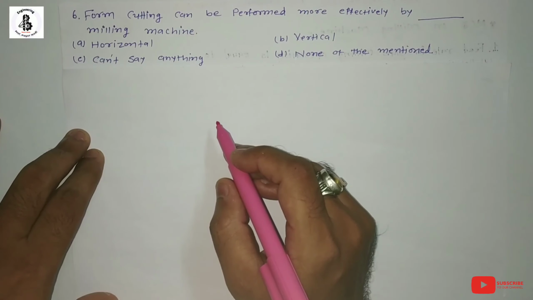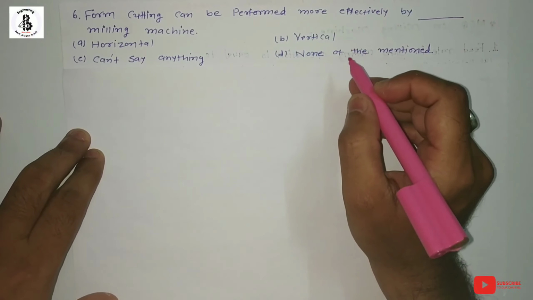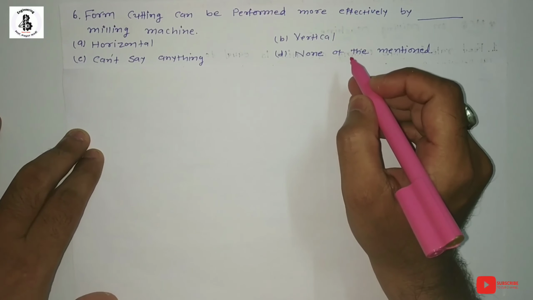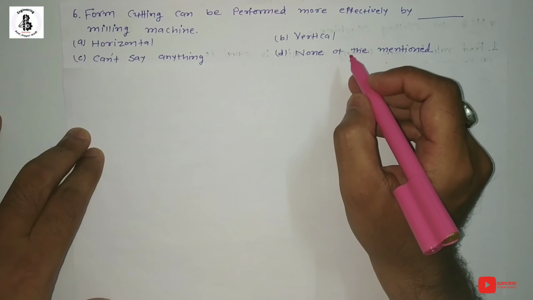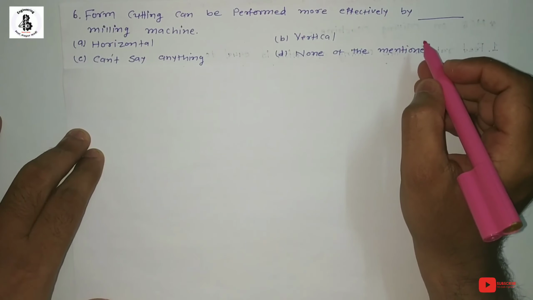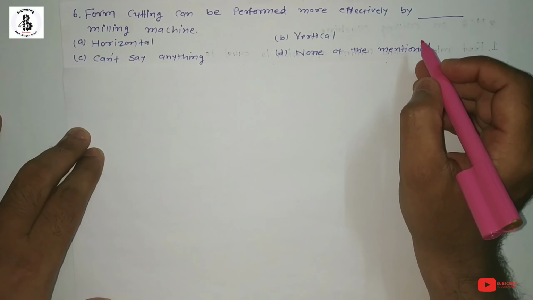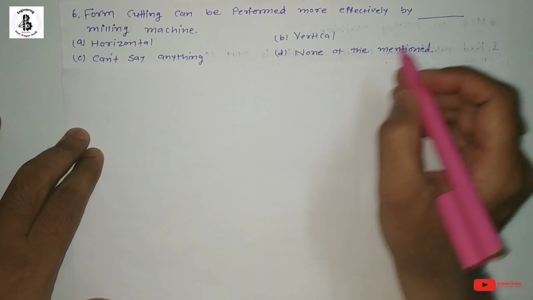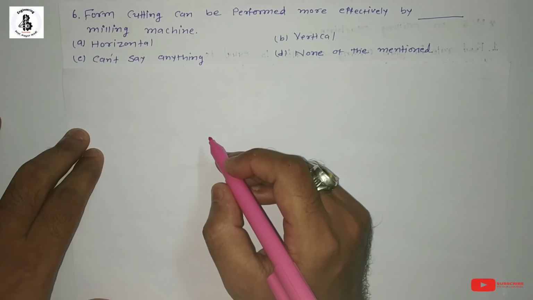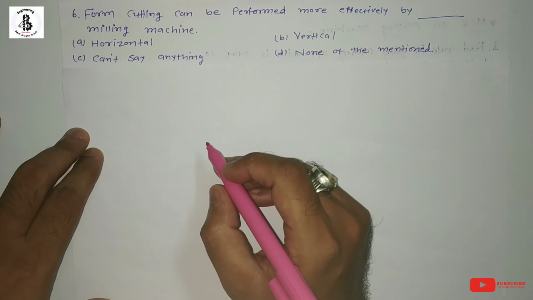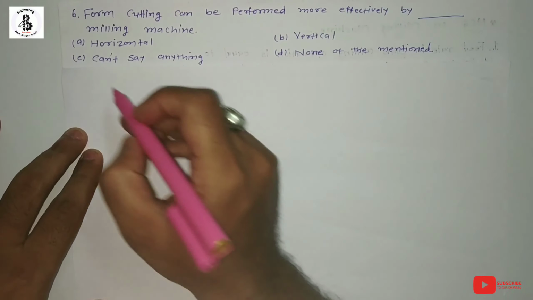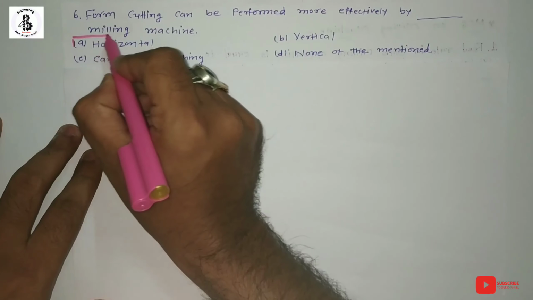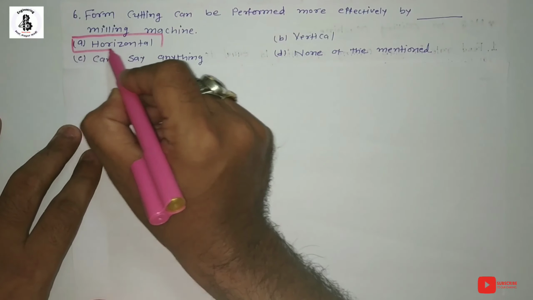So basically for form cutting, or you can say irregular cutting, on milling machines, it is more flexible on horizontal kinds of milling machines. The workpiece is mounted on the table and the horizontal arbor, or you can say the horizontal milling cutter, is used to convert our raw material into finished products. So the right answer is option A, horizontal milling machine.